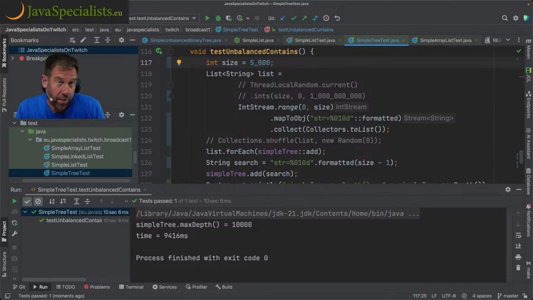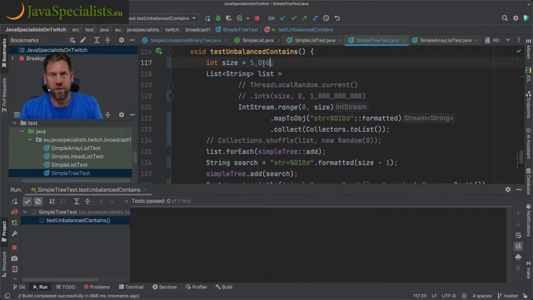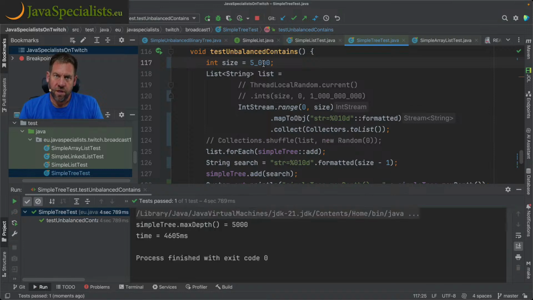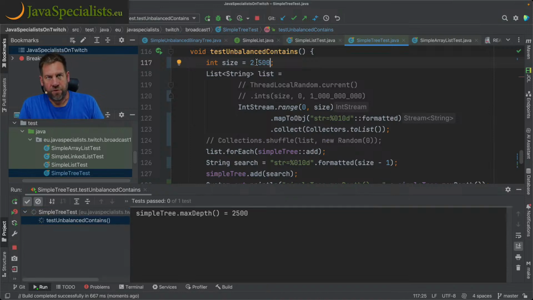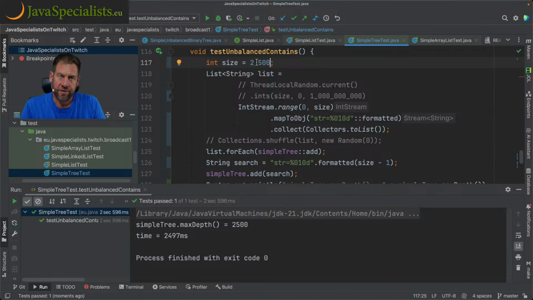Well, it's probably not going to be half. It's probably going to be a quarter. No, actually, it would be half the size, half the time, because it's linear cost to do the search, right? If I decrease it again, we're going to expect that to be again half the cost. And so if you want to compare the cost of things, the more items you've got, if it's linear, it's going to be proportionally more expensive or less expensive if you decrease the cost.